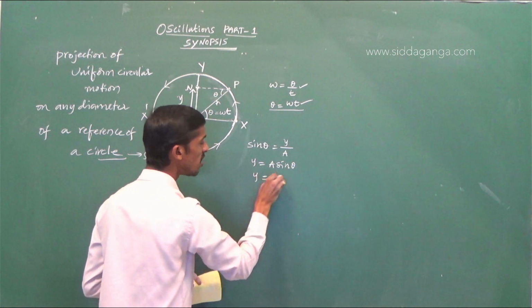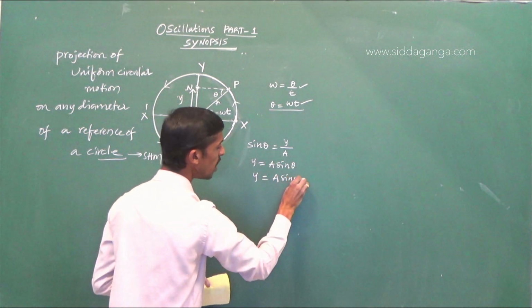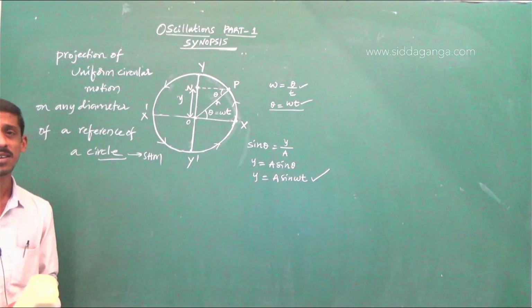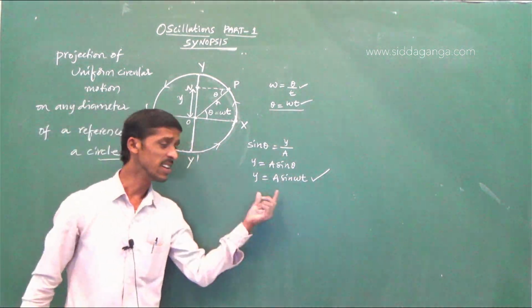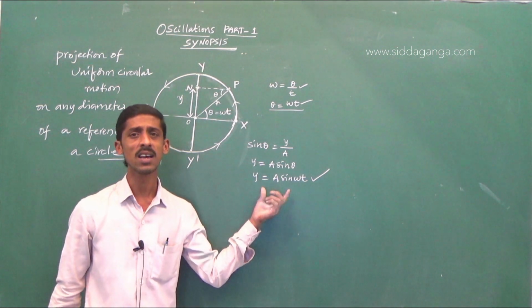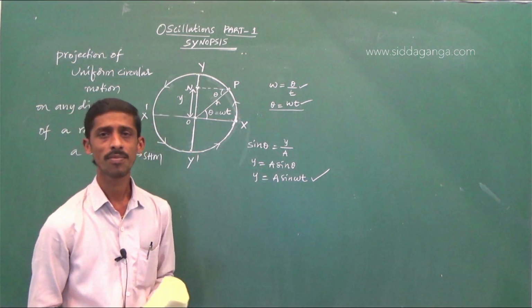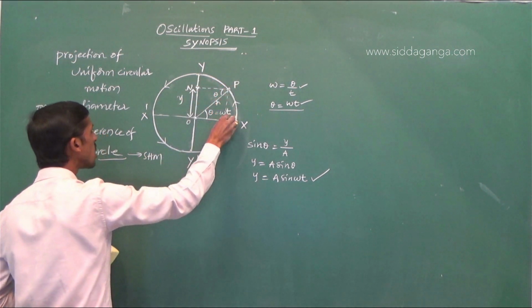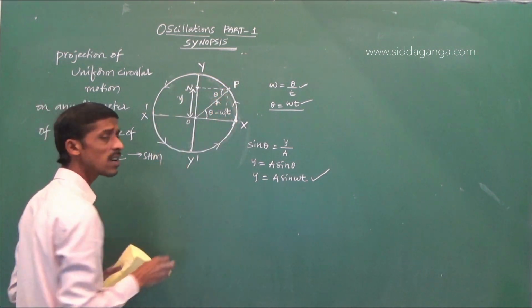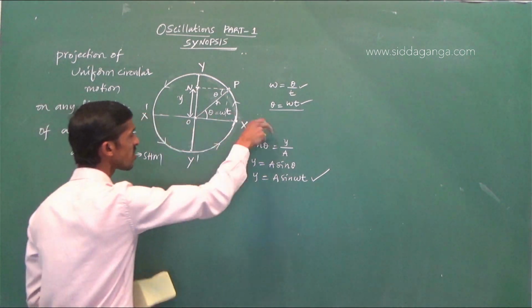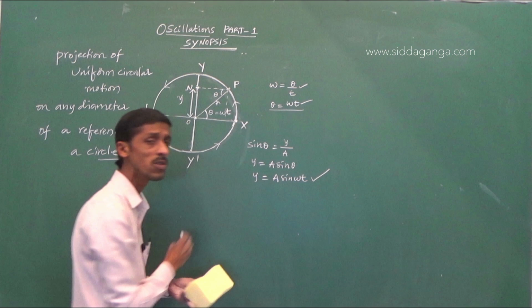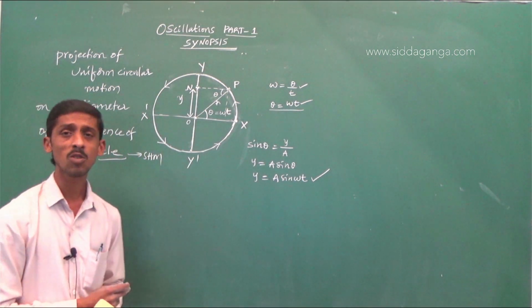So y is equal to A sin omega t. This is the equation representing the displacement of the particle in simple harmonic motion. Remember, the foot of the perpendicular, that is the projection of the uniform circular motion, can also be taken along the x-axis. Then you can write x is equal to A sin omega t.